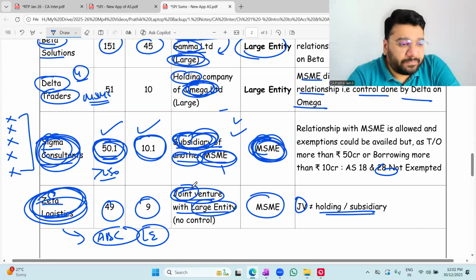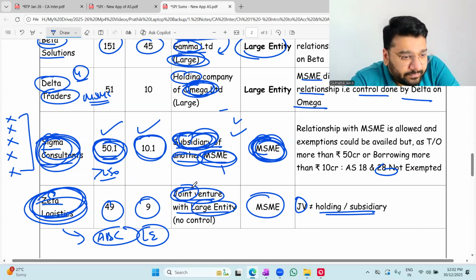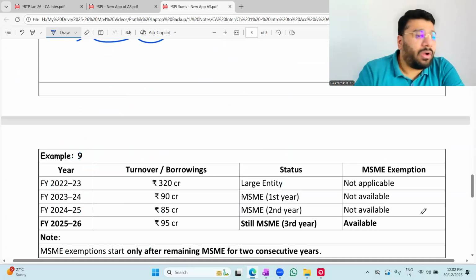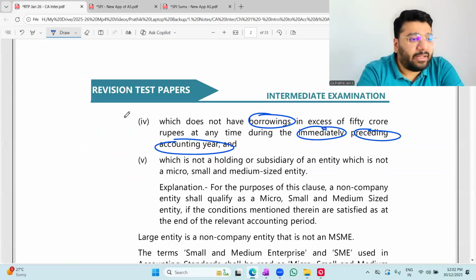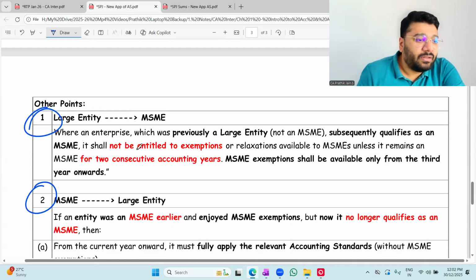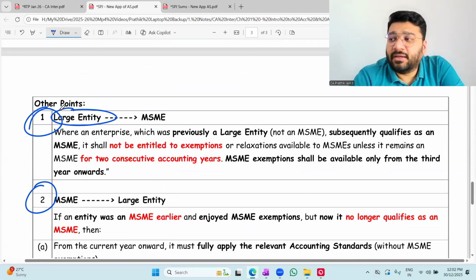Online people, okay, not okay? Yes, sir. Okay, sir. This is a very, very important point. Nice point. Now comes the 2 point people. With that, we're done. 2 more conditions. Entity was earlier a large entity. There's one entity which was earlier a large entity.